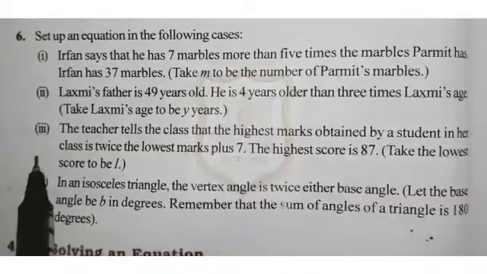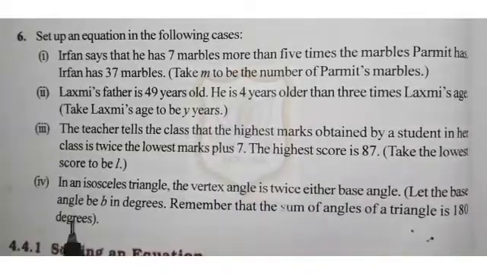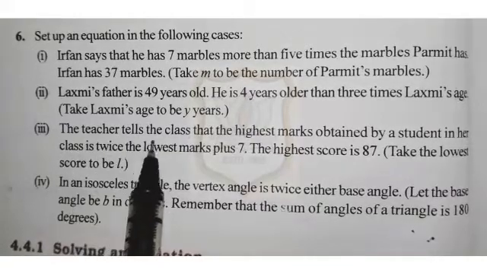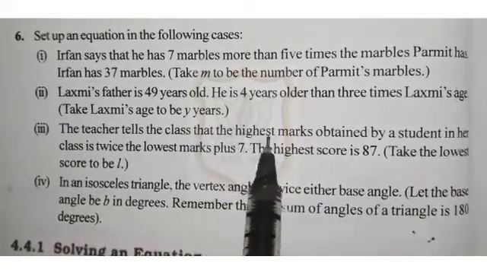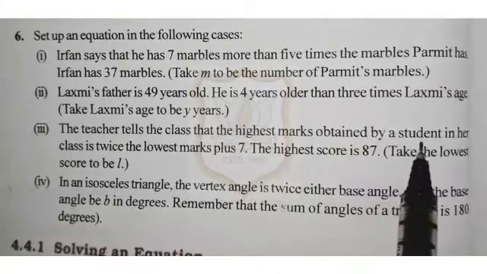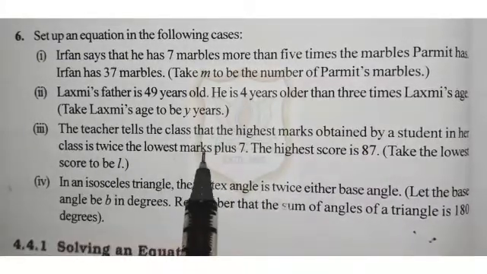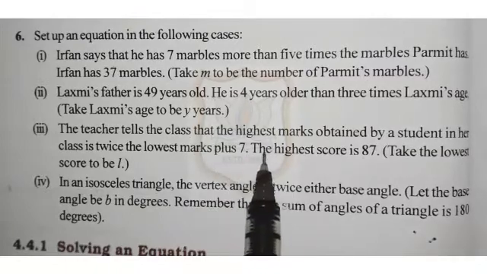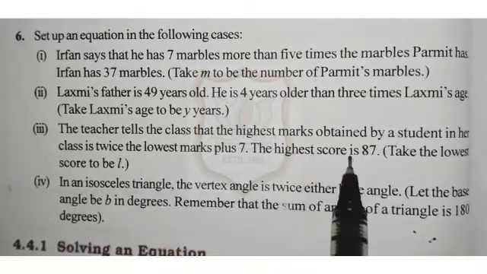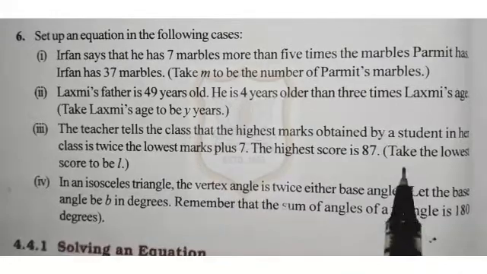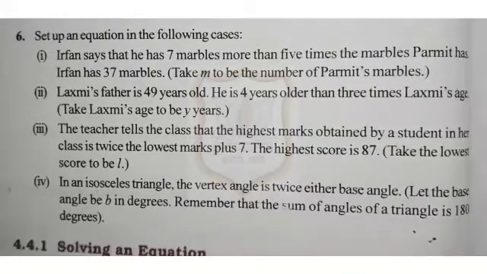Now, third part of question number 6 is, the teacher tells the class that the highest marks obtained by a student in her class is twice the lowest marks plus 7. The highest score is 87. Take the lowest score to be L. You have to take the variable L. So let's solve this case.